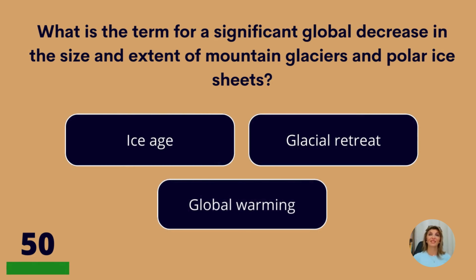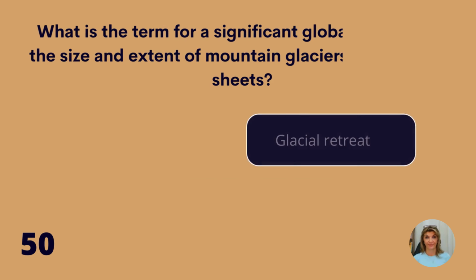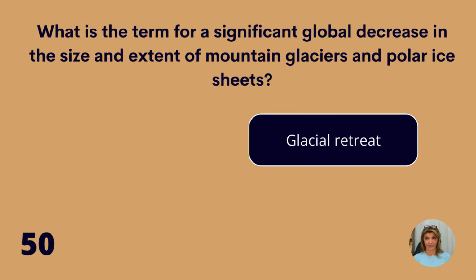What is the term for a significant global decrease in the size and extent of mountain glaciers and polar ice sheets? Ice age, glacial retreat, or global warming? Glacial retreat.